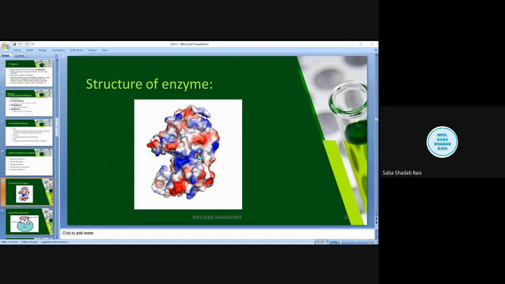Now we will have a discussion on the active site of the enzyme, the active site and the substrate. When we talk about the main power of the enzyme, what is the important function of the enzyme? The most important function of the enzyme is to accelerate the rate of reaction. That means it lowers the activation energy. I told you in the last lecture, when we were discussing activation energy, that activation energy is the energy required to convert the substrate into the product, right?